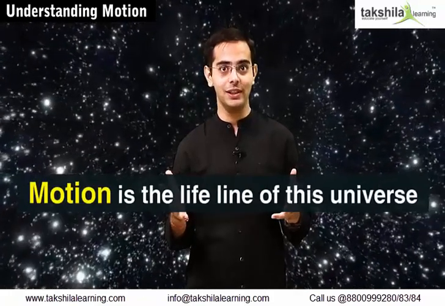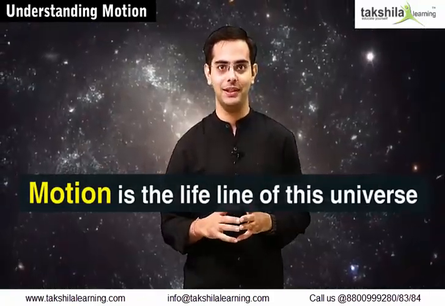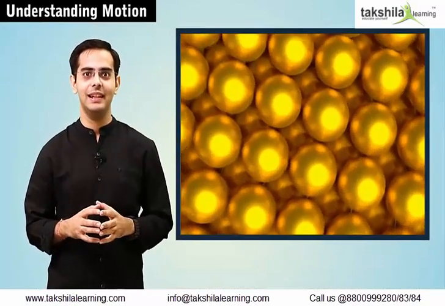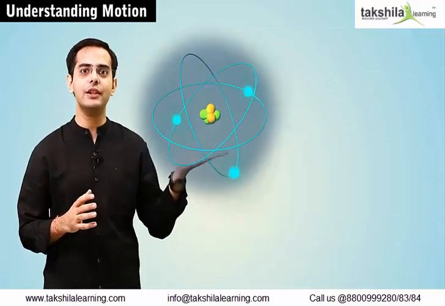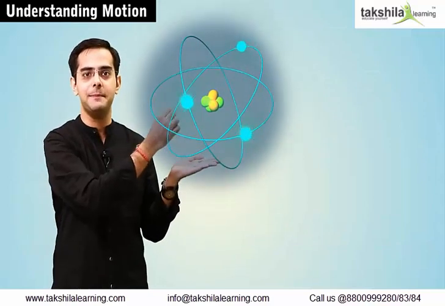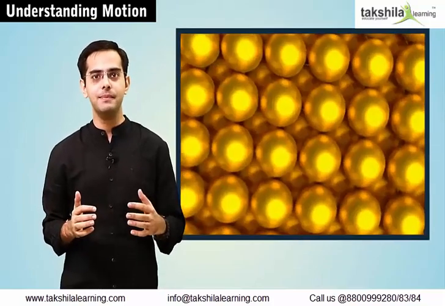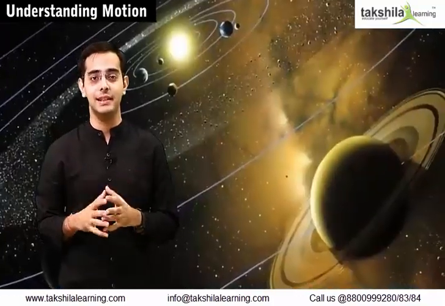Motion is everywhere, not even a single object is at rest. And so motion is the lifeline of this universe. Everything in this universe is made up of restless tiny atoms. Inside the atom, you find electrons moving at very high speeds around the central nucleus. Be it the atoms, the molecules, the planets, the stars, or the galaxies, all of them are in motion.